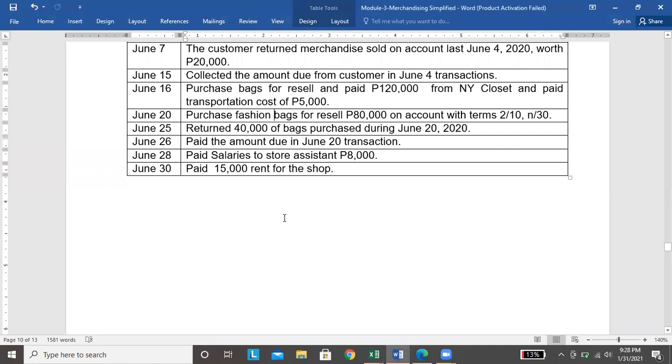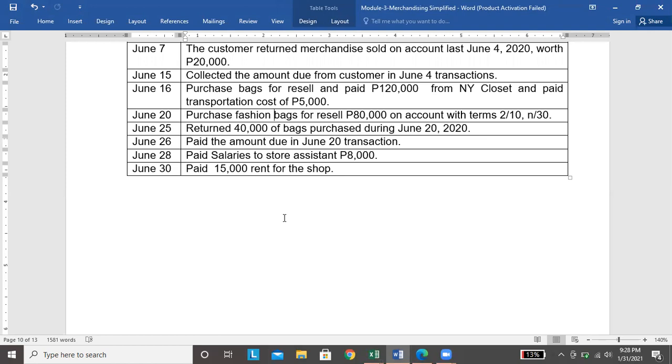June 28, paid salaries to store assistant, 8,000. June 30, paid 15,000 for the shop. Okay? So, pareho lang yung entries, yung treatment ng expense, kung paano nyo nire-record yung expense during service concern, ganun lang din dito for merchandising. So, we'll just debit expense and credit cash.